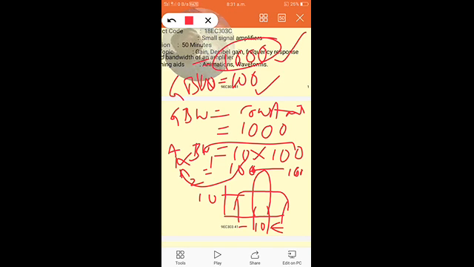Also you should remember the gain and bandwidth. If we want to increase the gain of the amplifier, it is at the cost of reducing the bandwidth, and if you want to increase the bandwidth of the amplifier, it is at the cost of reducing the gain, because the gain bandwidth product for any amplifier is constant. So when we want to increase the gain, its bandwidth is going to be reduced. If you want to increase the bandwidth, its gain is going to be reduced. So this is the relationship of the gain bandwidth product of any amplifier.